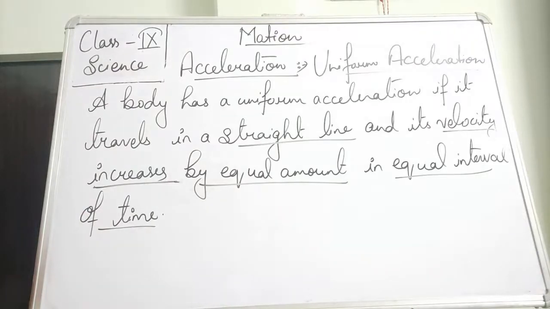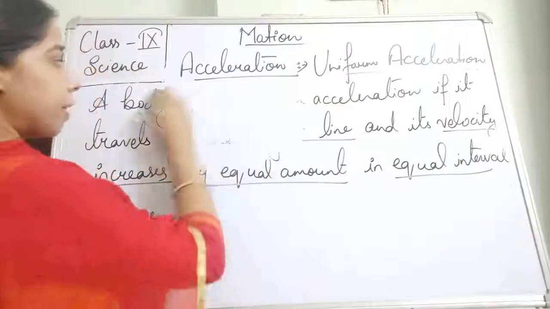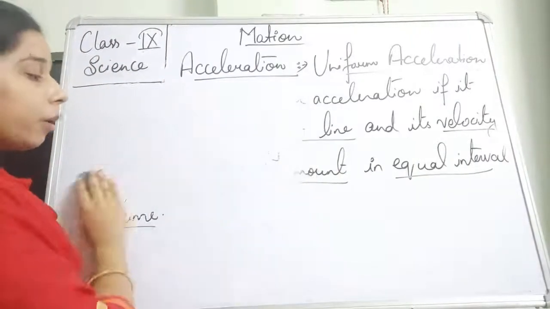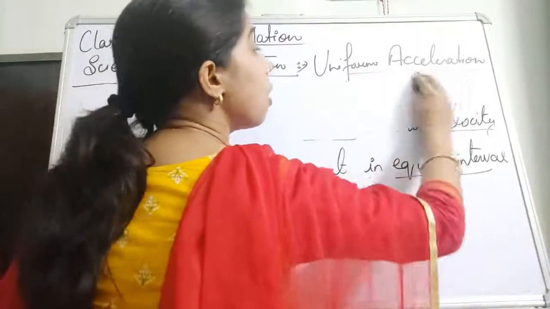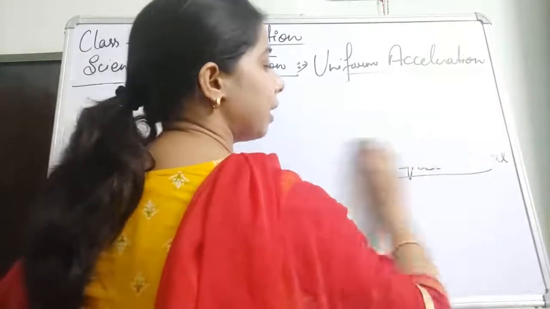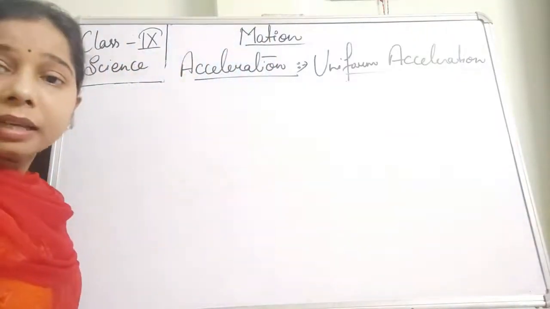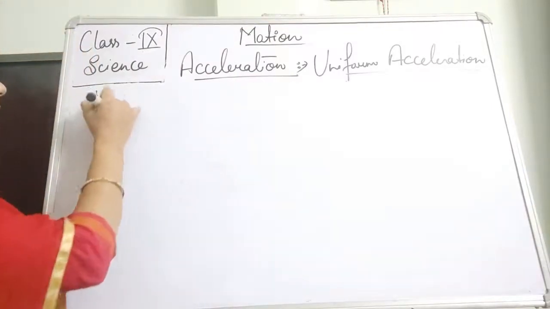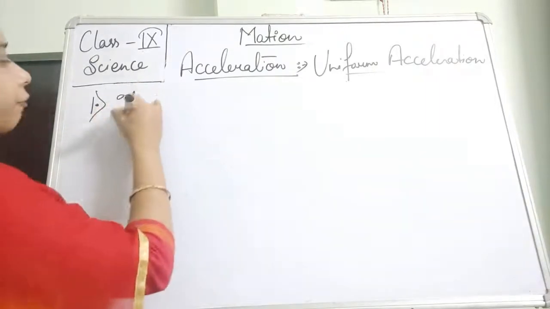What are some of the examples on the basis of which we can say that a body is moving with a uniform acceleration? Remember, students, this kind of question can be asked for 1 or 2 marks: what do you understand by uniform acceleration, or explain it with the help of an example. So what are the different examples by which you can say that the body is moving with a uniform acceleration? The first one is the motion of a freely falling body.